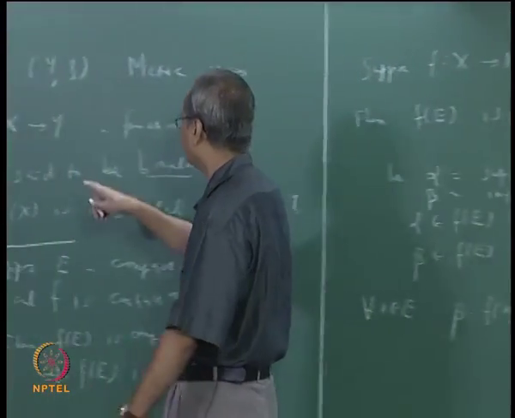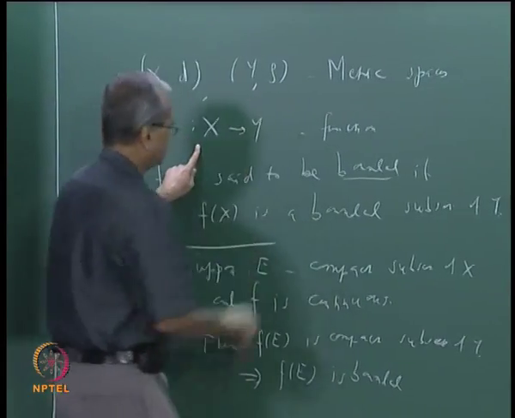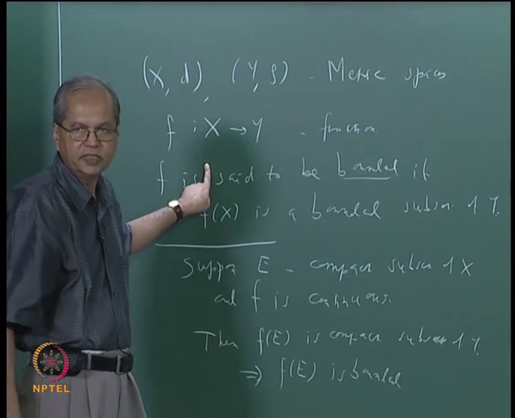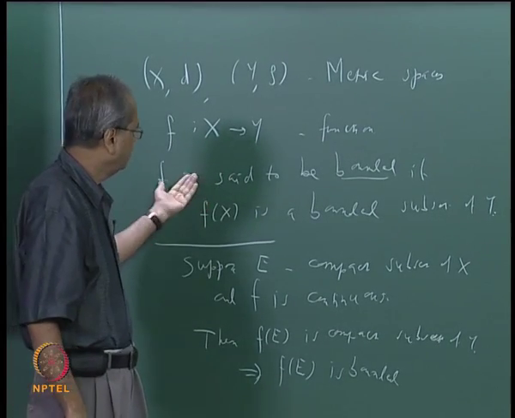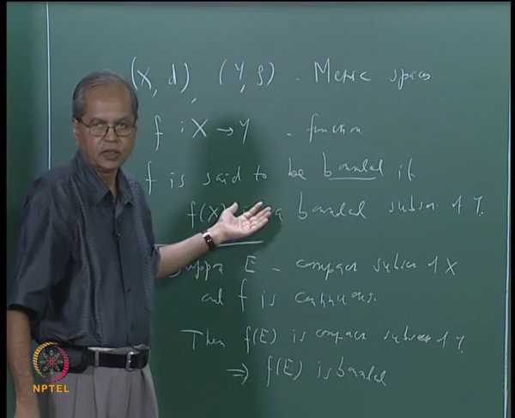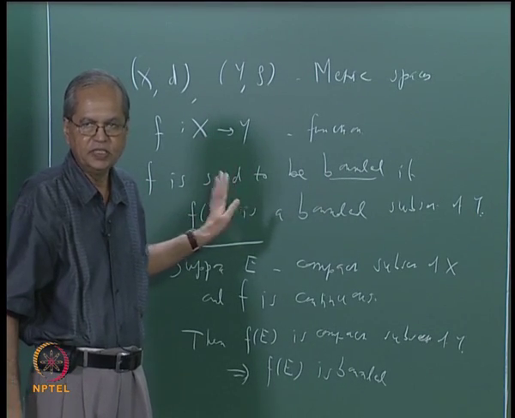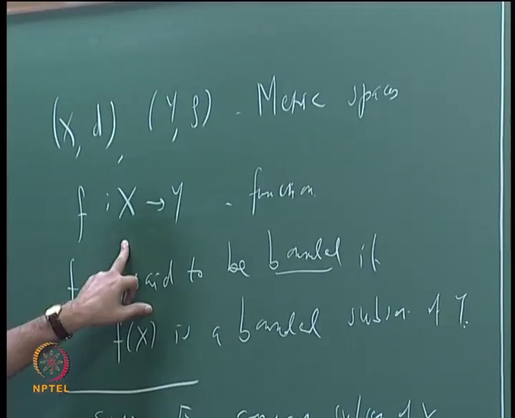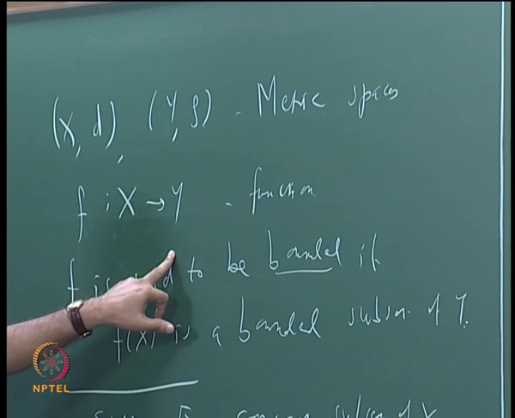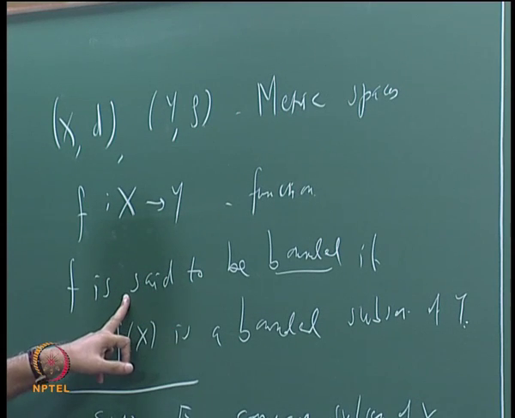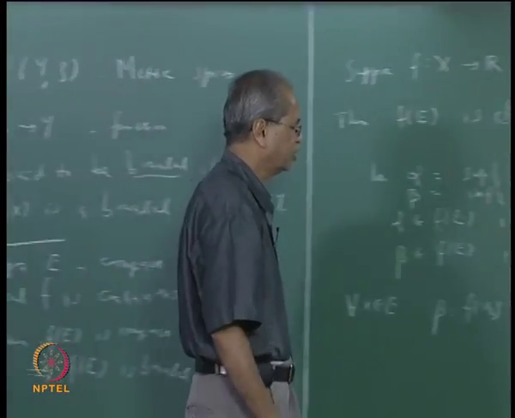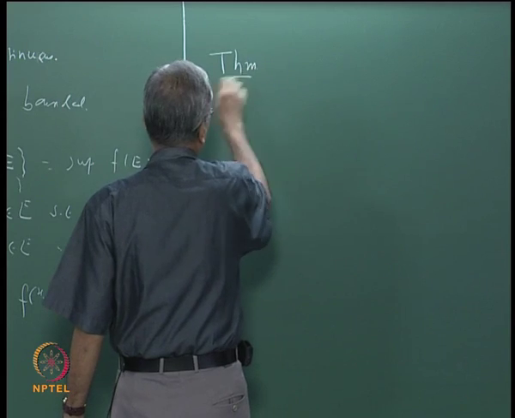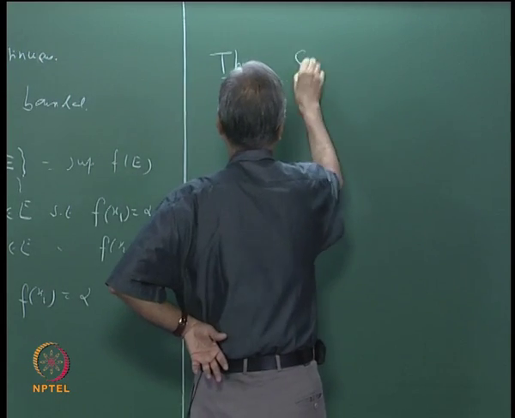Then let us also take one more thing. Suppose this map f is a bijection, both 1-1 and onto, then we know that the inverse function exists. Now if f is continuous, f inverse may or may not be continuous in general, but if X is compact, then whenever f is a continuous bijection, its inverse is also a continuous function. So that is a very important theorem, let us prove that as a theorem.